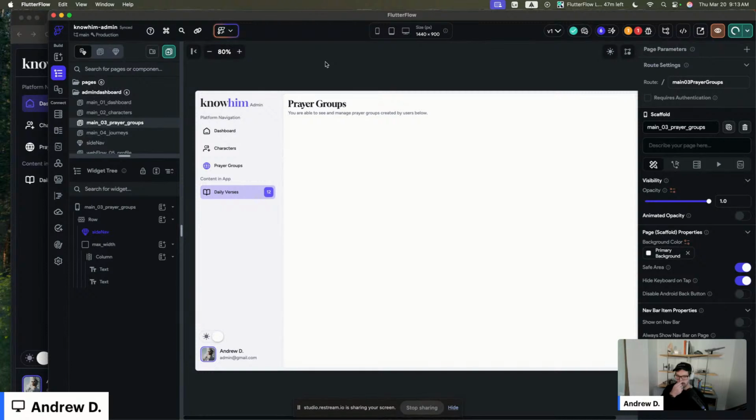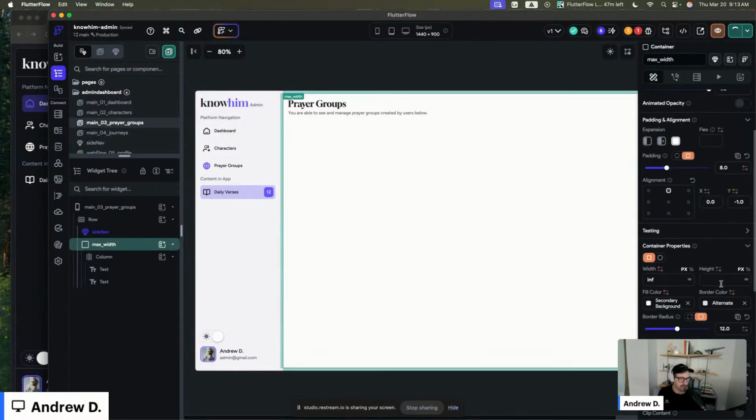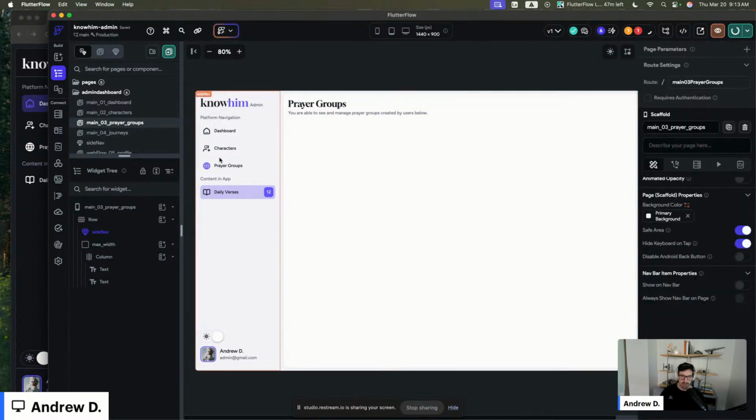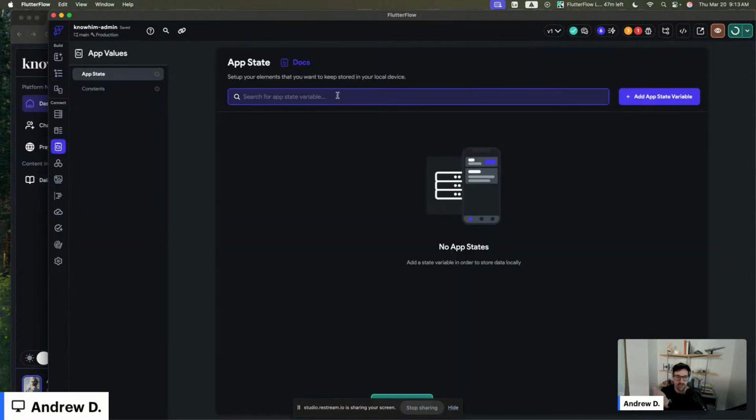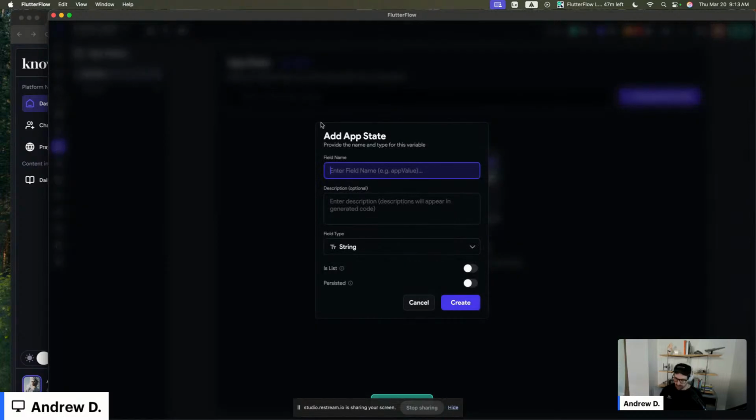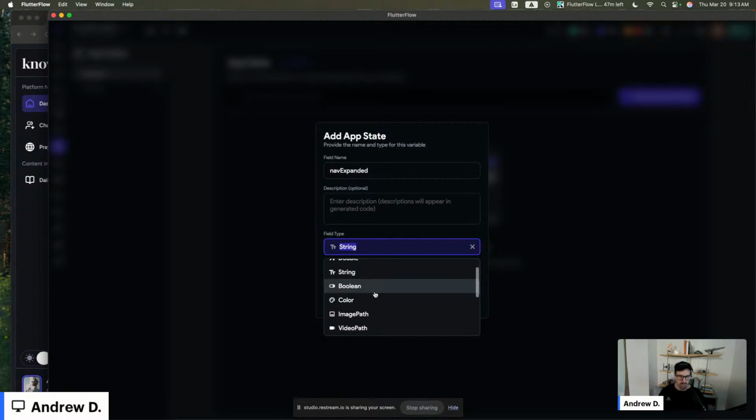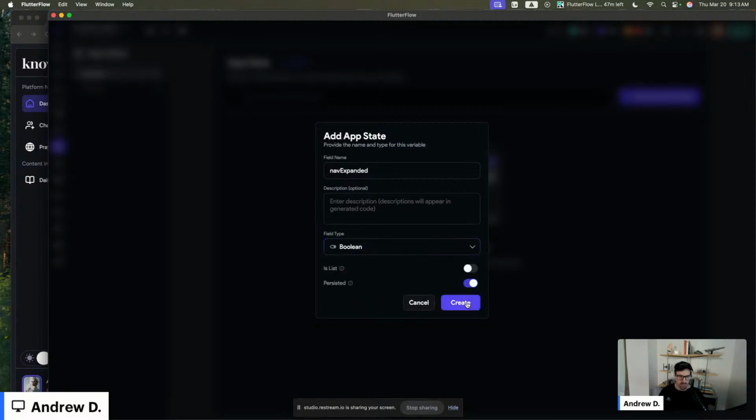All right, so we want to do a couple more things. We want to make this little guy expandable. We want this to grow, so it should grow. And remove this. We don't need this alignment here. All we need to do here is add an app state. So you're going to add an app state for nav expanded. It's going to be a Boolean, and it's going to be persistent.